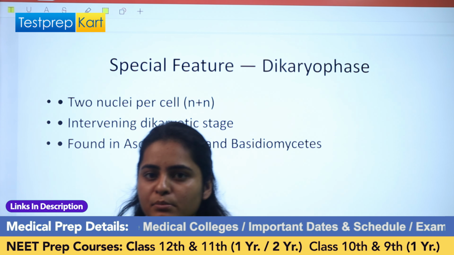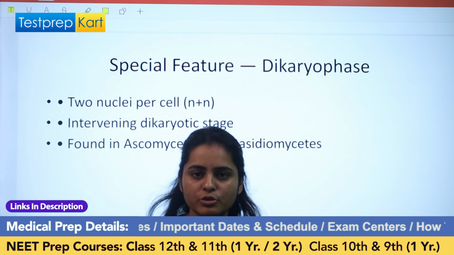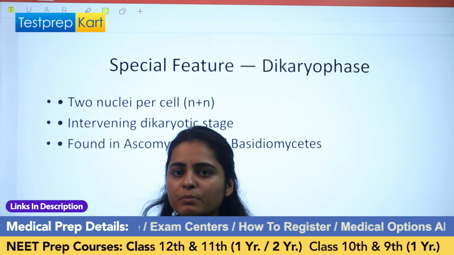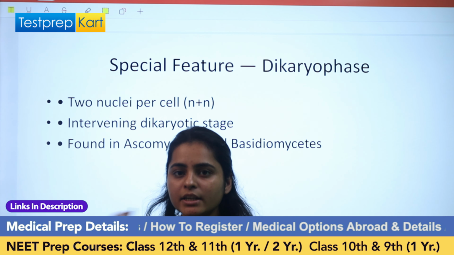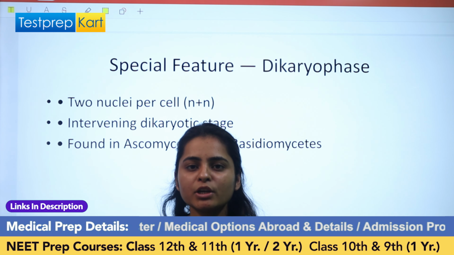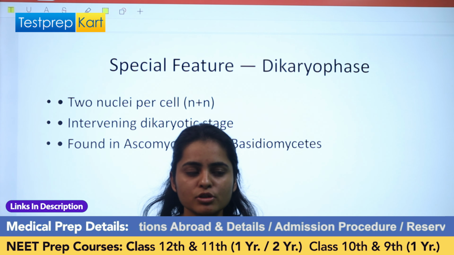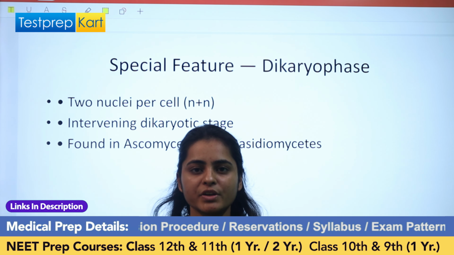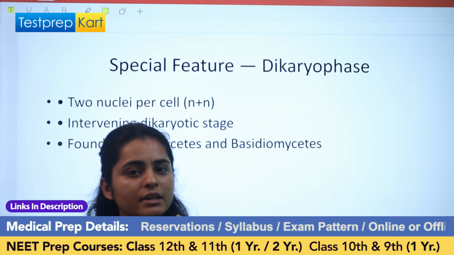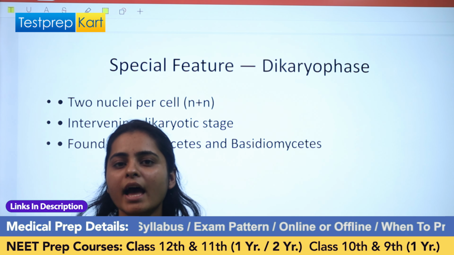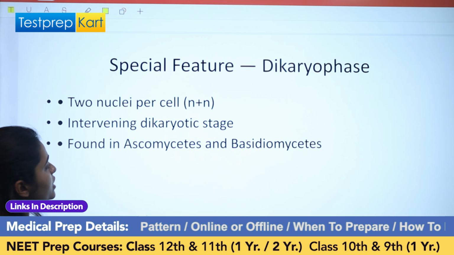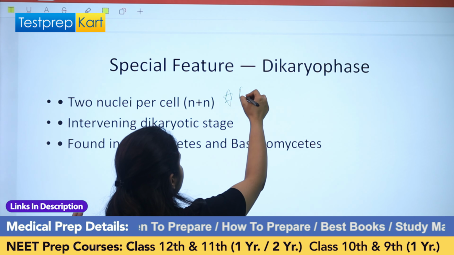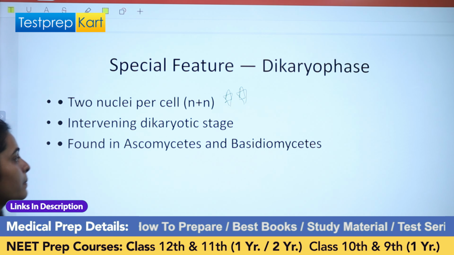We say that in plasmogamy, the protoplast has been fused, right? So that means there are 2 nuclei present inside that one protoplast. This stage will continue for a very short period of time before karyogamy. So in some fungi, plasmogamy is not immediately followed by karyogamy; there is a time gap between them. That multinucleated situation, in which 2 nuclei are present in one cell, is known as the dikaryon phase, right?